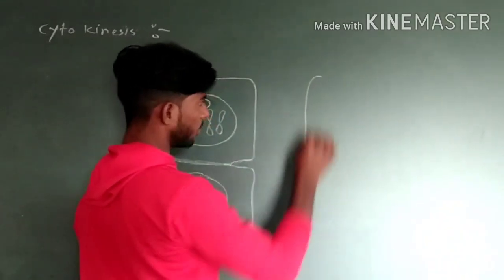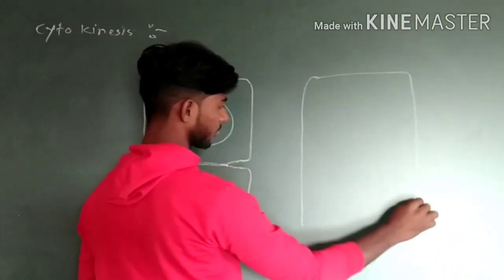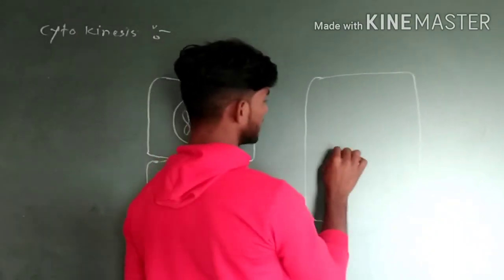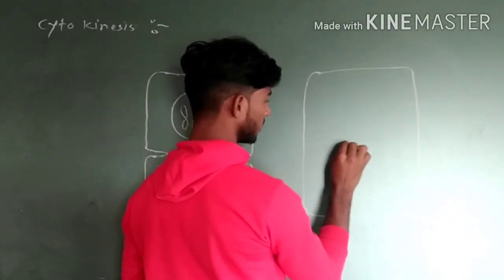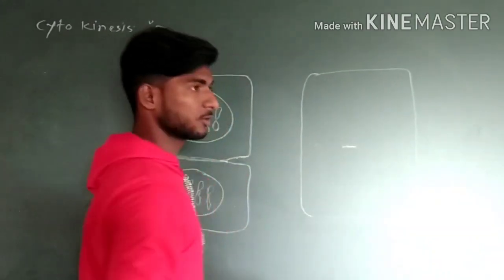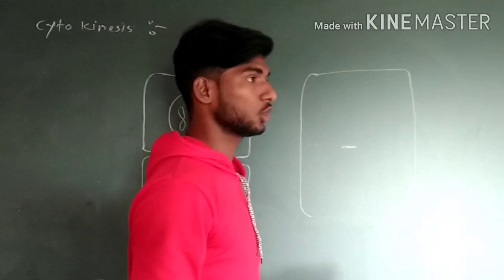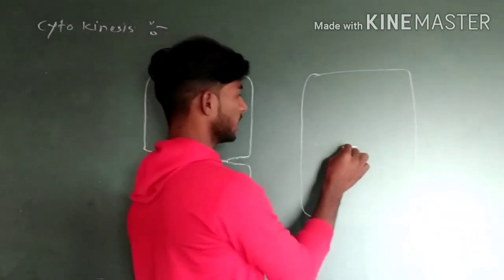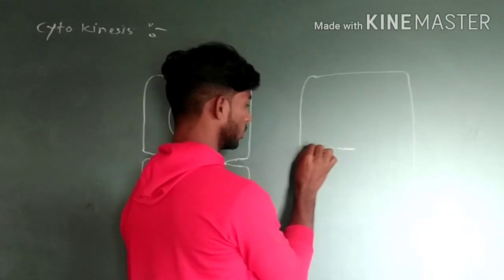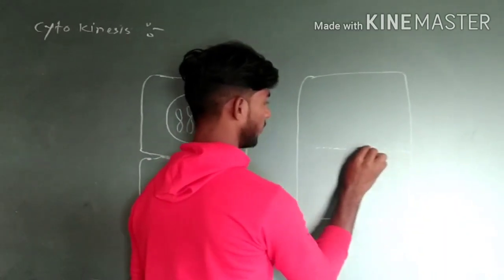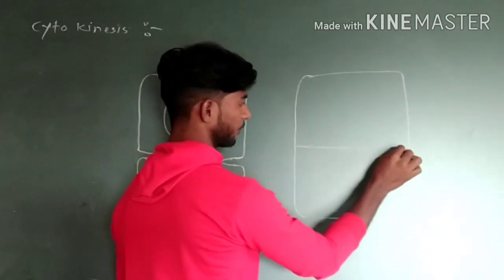But in plant cells, a cell plate gets formed in the center of the cell, which forms from microtubules or other content in the cell cytoplasm, and one cell plate is formed.